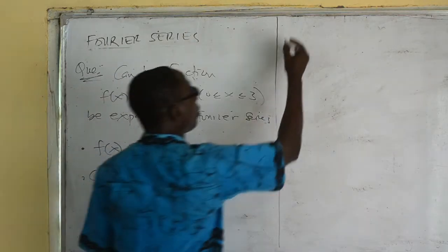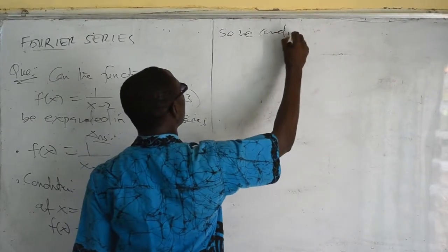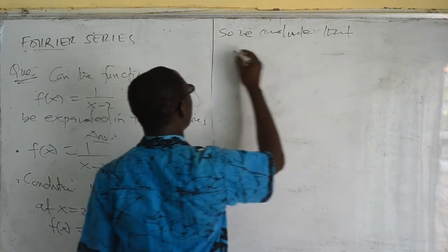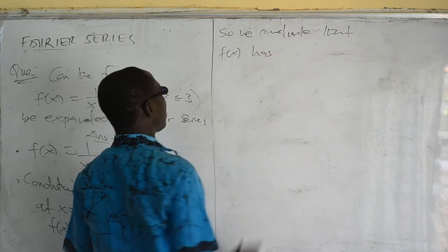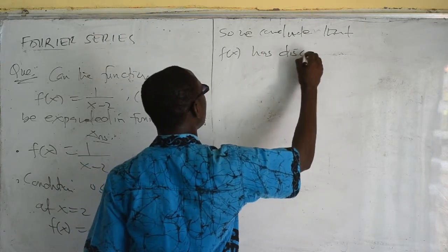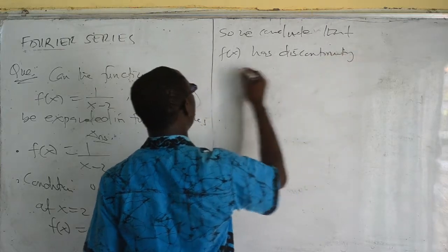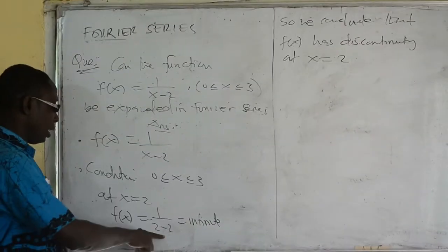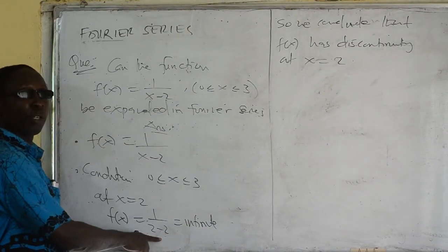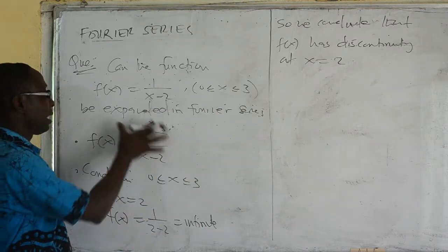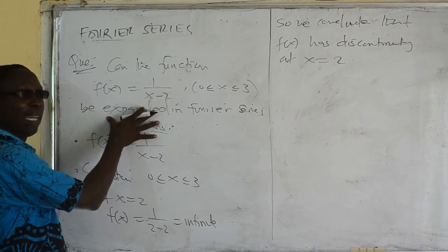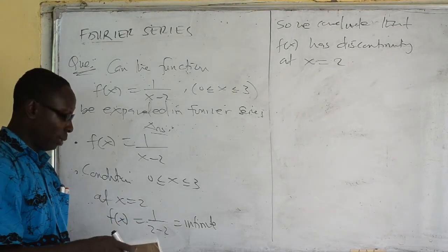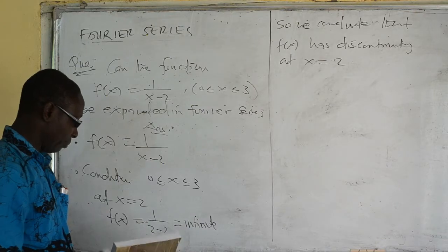So we conclude that f of x has discontinuity at x is equal to 2. Meaning that there's no continuity at x is equal to 2 because there's a break. Okay, so that is how a problem like this is solved. This one is explaining the conditions for Fourier series to exist. So let's pick another question.